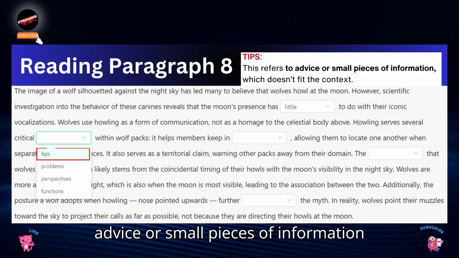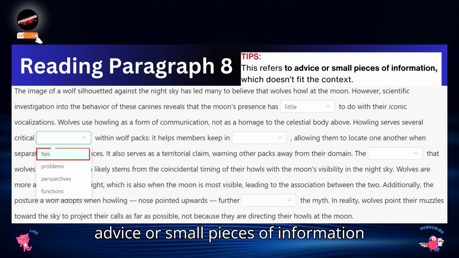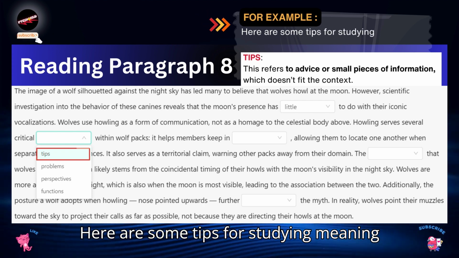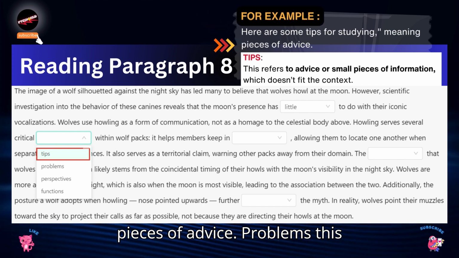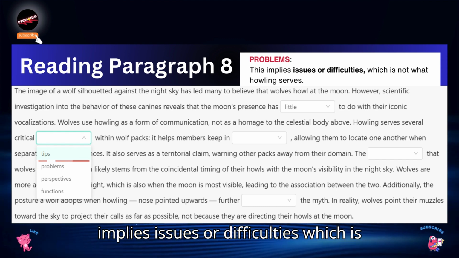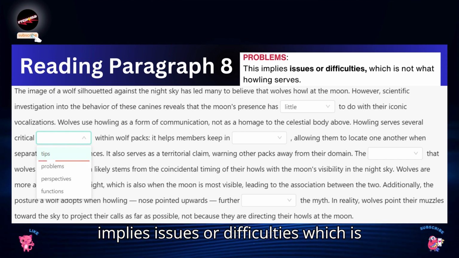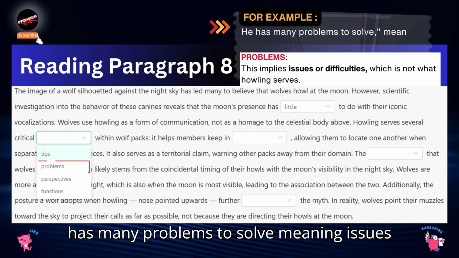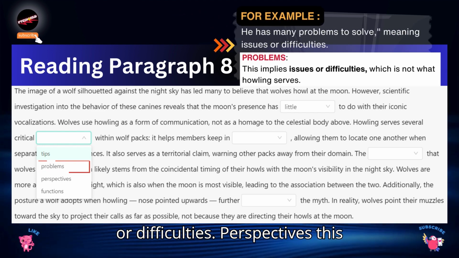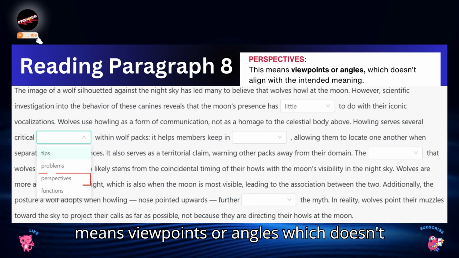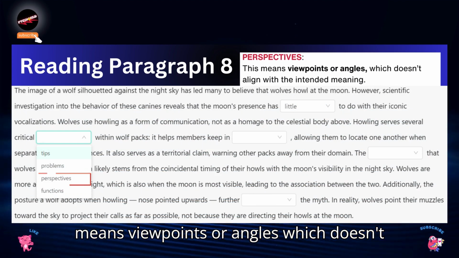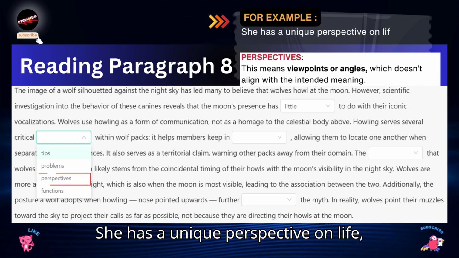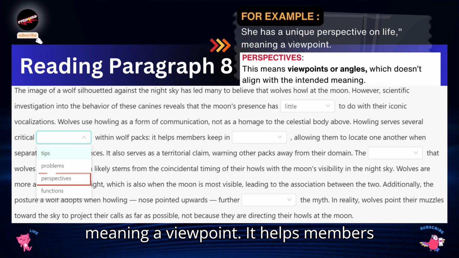Tips, this refers to advice or small pieces of information, which doesn't fit the context. Example, here are some tips for studying, meaning pieces of advice. Problems, this implies issues or difficulties, which is not what howling serves. Example, he has many problems to solve, meaning issues or difficulties. Perspectives, this means viewpoints or angles, which doesn't align with the intended meaning. Example, she has a unique perspective on life, meaning a viewpoint.